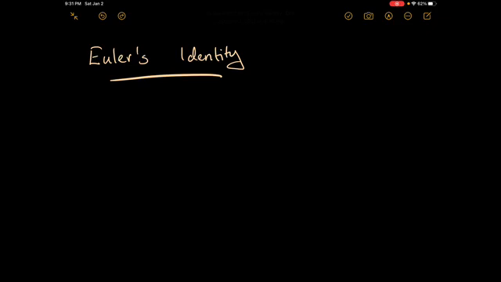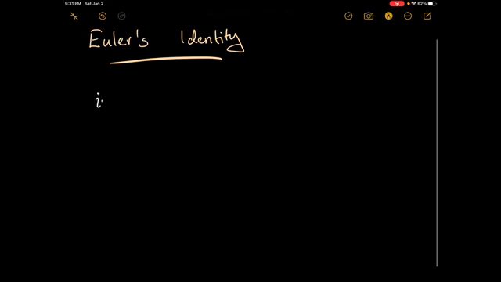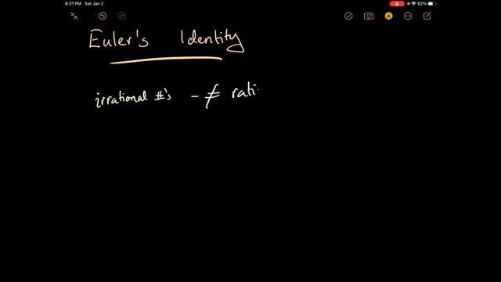Alright, so before we get into Euler's identity, I did want to mention a thing about irrationals. Remember, an irrational number is just a number that cannot be represented by a ratio. So you can't write it down as a fraction. You can't write it down as a decimal, anything. An example here would be the square root of 2, pi, all numbers like these.